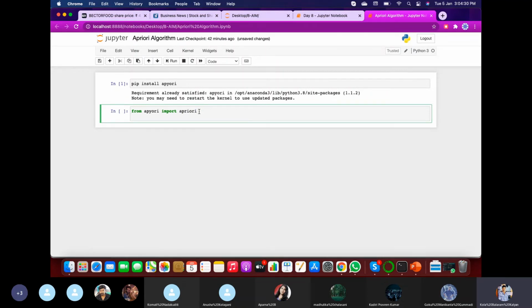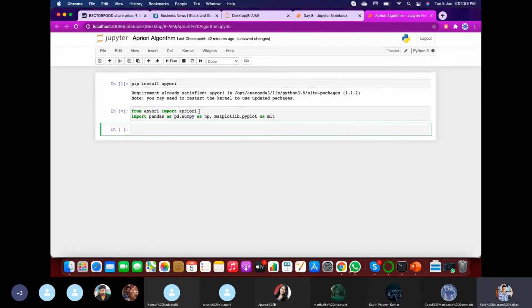Then also import the basic functions, like pandas, and as you also know, other packages like numpy as np and matplotlib pyplot as plt. For this algorithm, we require pandas as well as the apriori algorithm. That's enough for this package, but for your comfort, let us continue with what we carried over from the previous sessions.